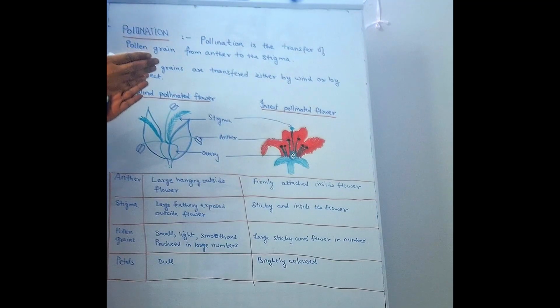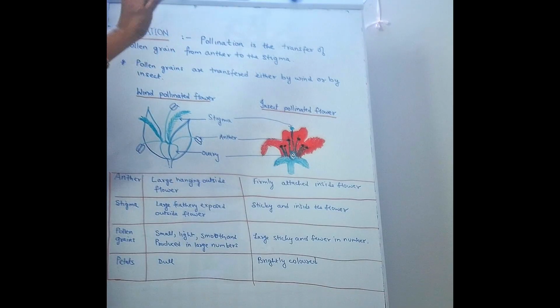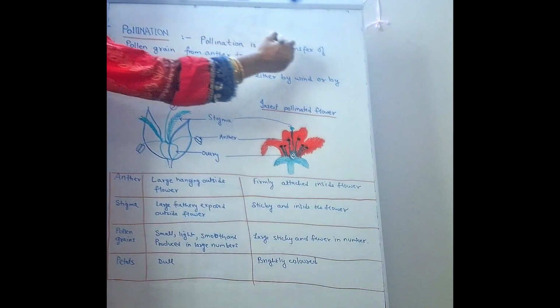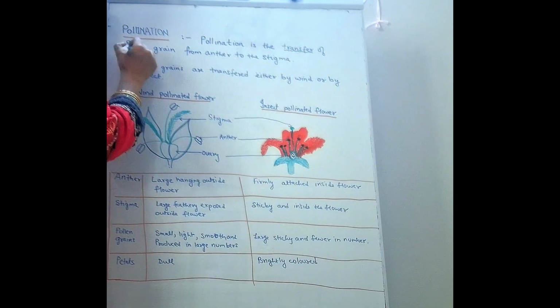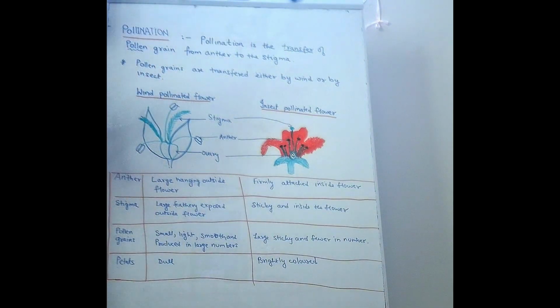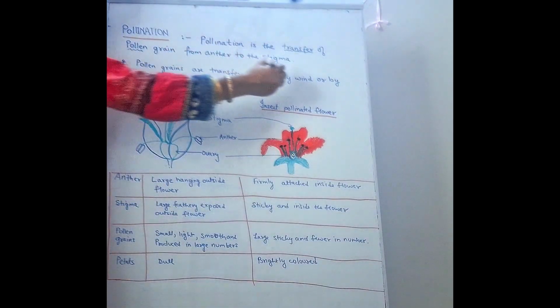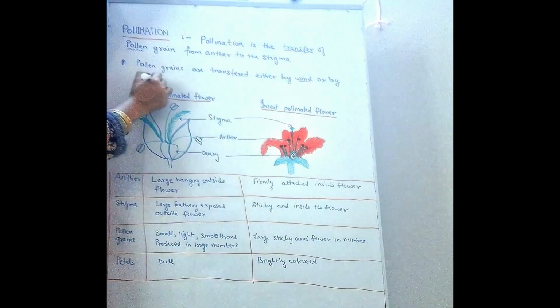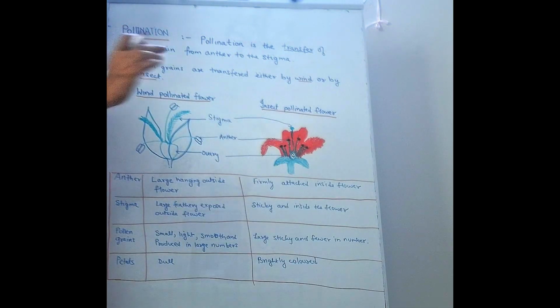So what is pollination? Pollination is the process by which pollen grain is transferred from where? From anther to the stigma, where anther is the male reproductive part and stigma is the female reproductive part. Now we need the transferring of what? Pollen grain. So how are these pollen grains transferred? These pollen grains are transferred either by wind or by insect.